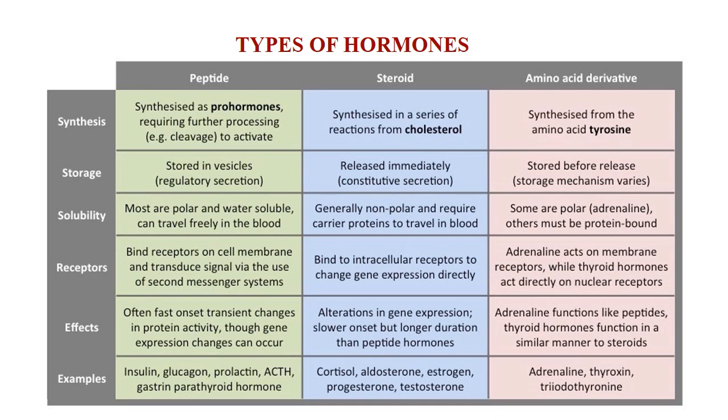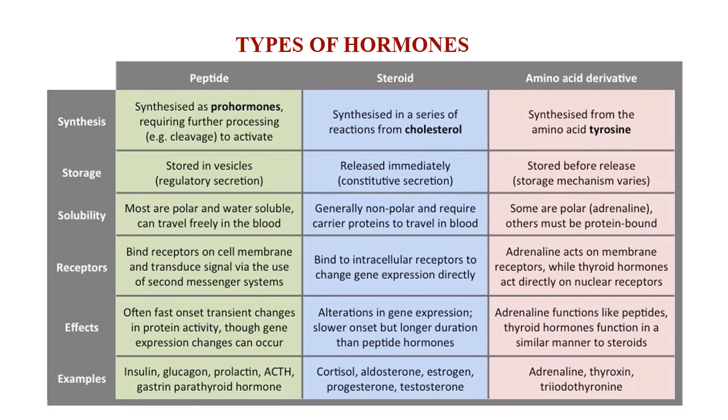The last category is amino acid derivatives. Two important groups of hormones are the derivatives of the amino acids, that is, the amino acids tyrosine and phenylalanine. Some amino hormones are water soluble and others are lipid soluble.